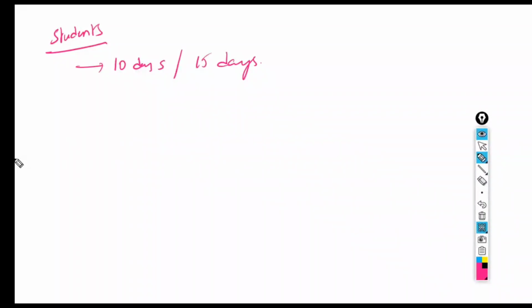If we fix that only those paying the full 15,000 are eligible to join the course, we'll get less benefit and the business will be very low. So here we have to understand the students. At the same time, if they are taking 10 days or 15 days, but instead of 15 days they are exceeding 2 months, 2.5 months, 3 months, and not paying the course fees, what do we have to do? That also we have to see.